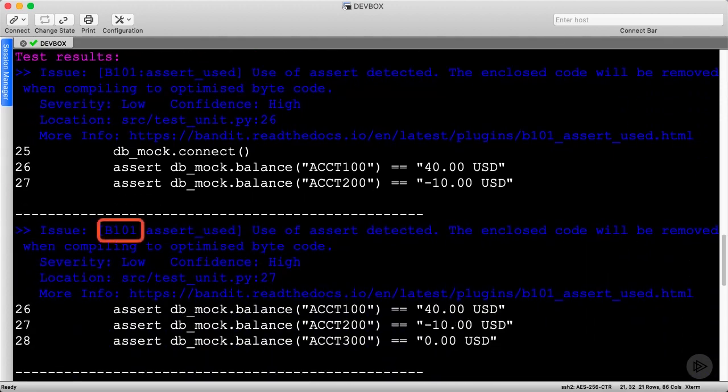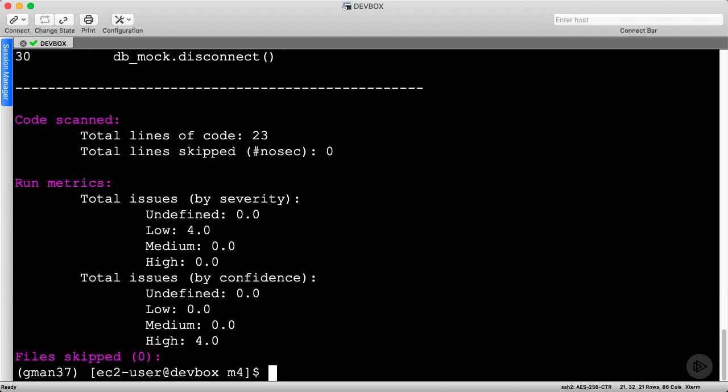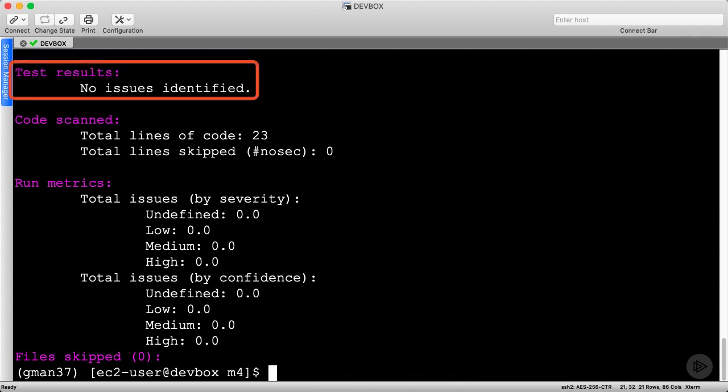We can see that Bandit matches each violation independently, but since they are all the same, I'll scroll to the bottom. Before I do, note that this rule ID is B101. This time, there were 4 low-severity issues, all of which Bandit was highly confident about reporting. I think we should disable this specific rule. We can accomplish this using the --skip option and specifying the rules to skip. Now, we can see that there are no issues with our code.